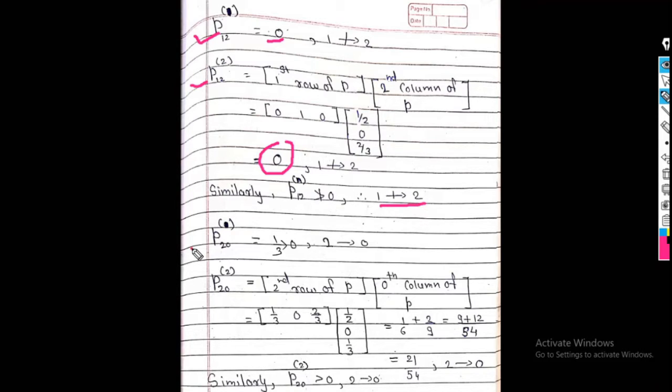Next, P20 raised to 1. That is my third row. This answer is 1 by 3. P21 raised to 2 is the second row of P into the 0th column of P. After solving this, I get the answer 21 divided by 54. So 2 leads to 0.